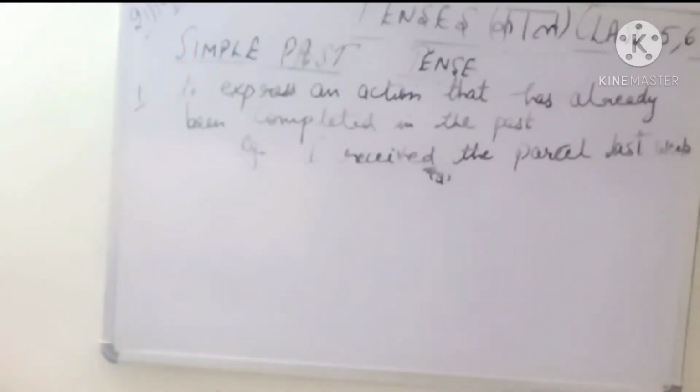suffix d. The actual verb is receive, but what is the past form of receive? Received, received, received. These are the 3 forms of verbs. So I'll be sending you one chart also in which you have to learn some 3 forms of verbs. There are many, but we are going to do some important ones, you can say the more frequently used ones. So I'll be sending you that and you need to learn.